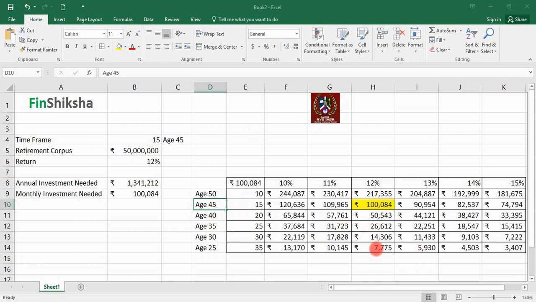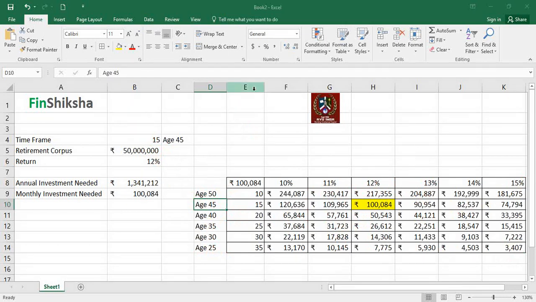So practically, with every 5 year delay in investment, at a 12% return, you are practically doubling the amount you have to invest to reach the same 5 crore level. If you start at the age of 50, you need 2,17,000 at 12% interest. Now, if the interest was 13%, the amount would become lesser. And if the return you're getting is 15% and you start today, then practically at the age of 25, you can survive with an investment of 3,400 rupees a month, right?